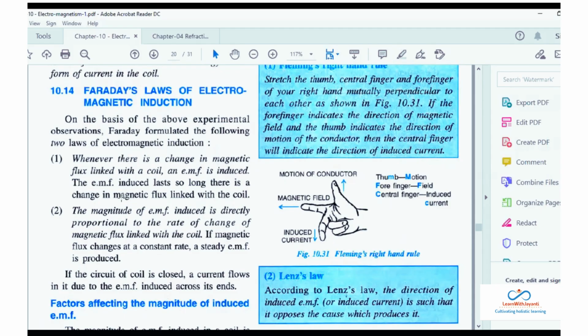Change बंद हो जाएगा, EMF बंद हो जाएगा. Okay, magnitude of EMF is directly proportional to rate of change of magnetic flux. What is the meaning of rate of change of magnetic flux? तो इन्होंने ना ये नहीं दिया हुआ है. I will just give you a formula, not necessary for you.